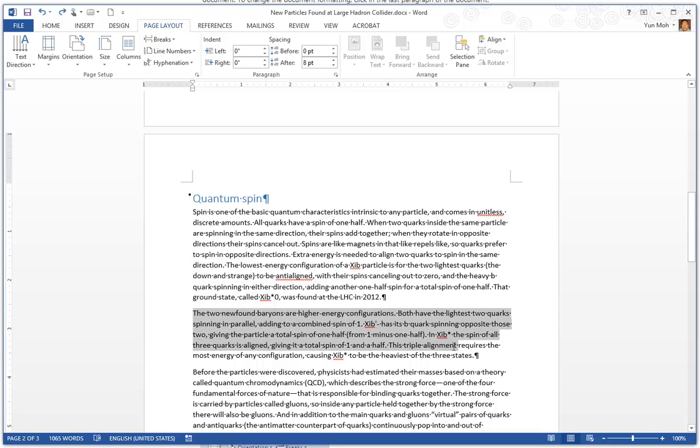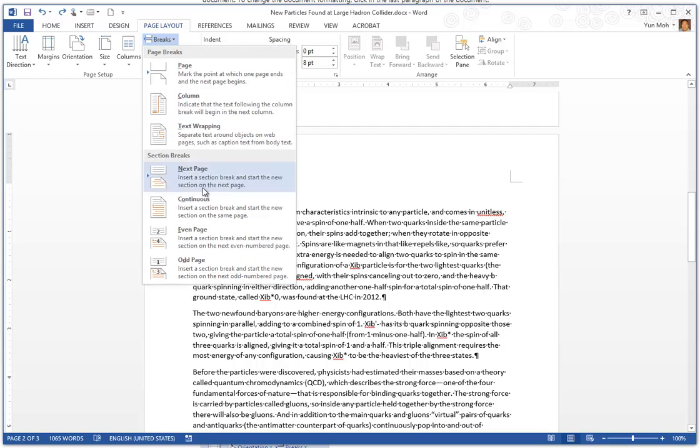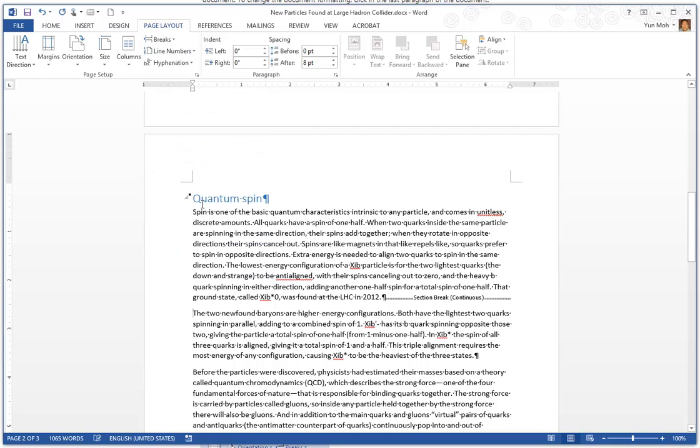So let's say I highlight, for example, here. Let's just put a continuous break here. Nothing happens, and then I'll come down here. The only thing that you will see is a section break symbol.